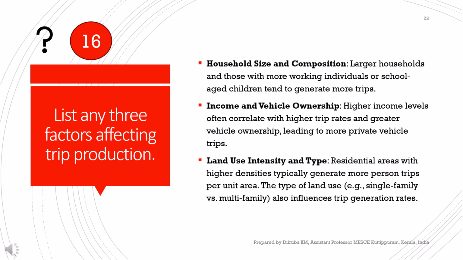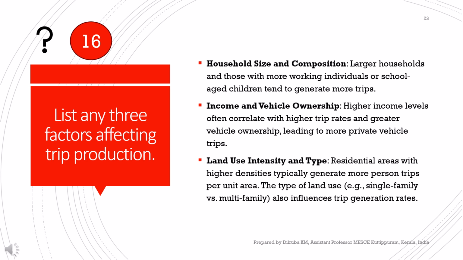Here are the key factors that significantly influence how many trips are generated. First one is household size and composition. The larger the household, especially those with more working adults or school age children, the naturally higher the tendency to make more trips for work, school and other activities. Composition means the type, it can be age group. If aged people are residing in a household, the number of trips made may be fewer than if the household contains all people who are employed or school going. So this is what we meant by composition.